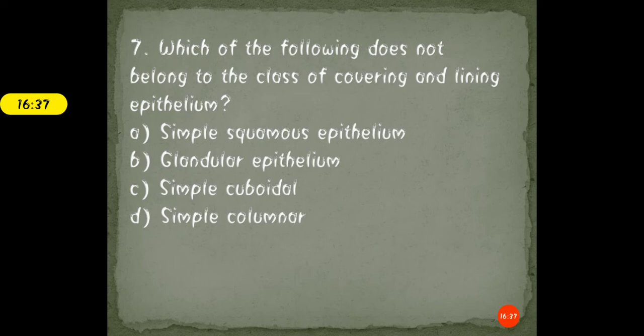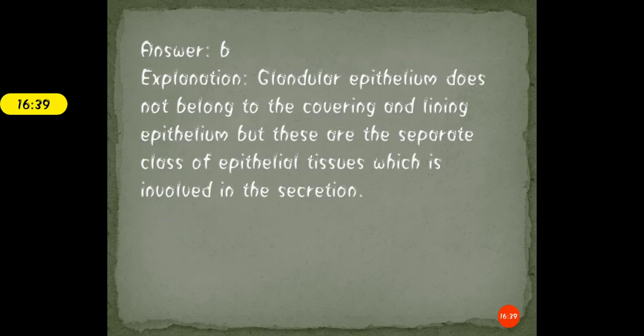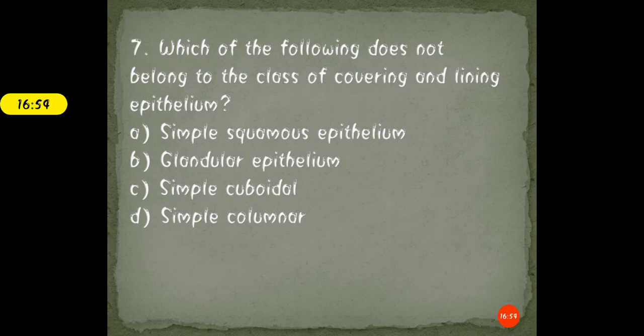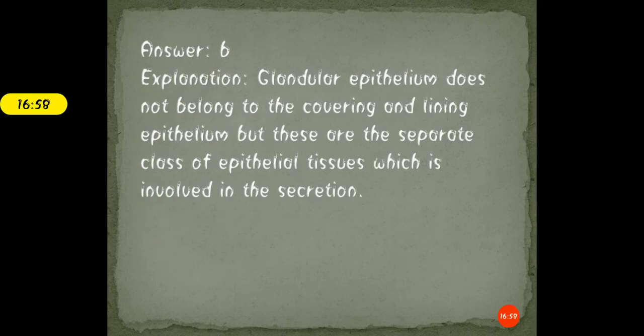So the correct answer for this question is option B, that is glandular epithelium. Glandular epithelium doesn't belong to the covering and the lining. Okay, because on covering and lining, what is present? Epithelial tissues are present there. Which epithelial tissue? Simple squamous or simple cuboidal or columnar. Glandular epithelium will not make the complete covering there.